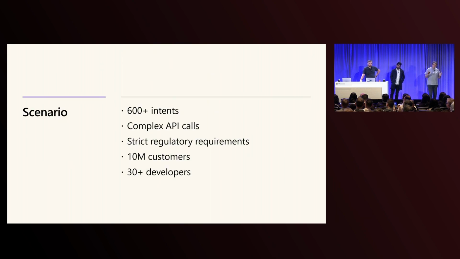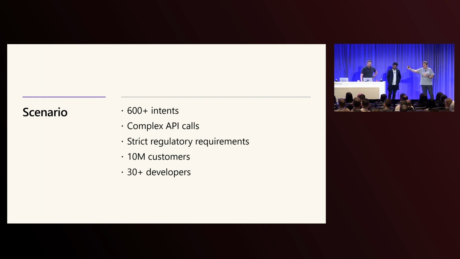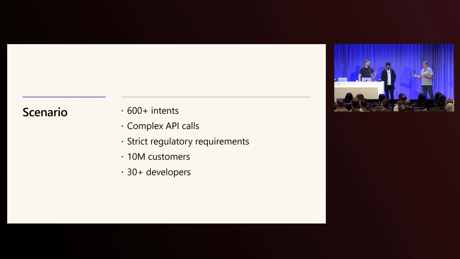The chatbot itself has over 600 intents or topics, a number of complex API calls that need to happen back and forth, both from the bank's APIs into Copilot Studio and from Copilot Studio into the bank's APIs. We've got some really strict regulatory requirements for banking, particularly in Australia, and the bank's risk team has also got a number of really strict requirements about how these things should work. And as I said, over 10 million customers use this application on a daily, weekly, monthly, yearly basis.